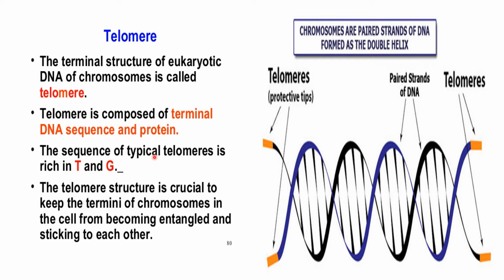The sequence of a typical telomere is rich in T and G content. Thymine and guanine are repeatedly added in this sequence. The telomere structure is crucial to keep the termini of chromosomes in the cell from becoming entangled and sticking to each other.